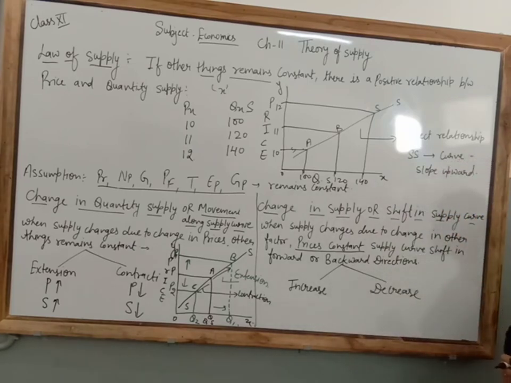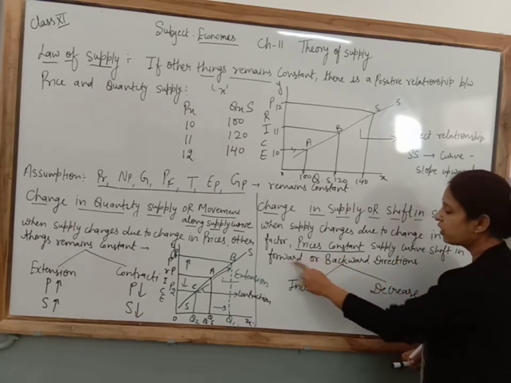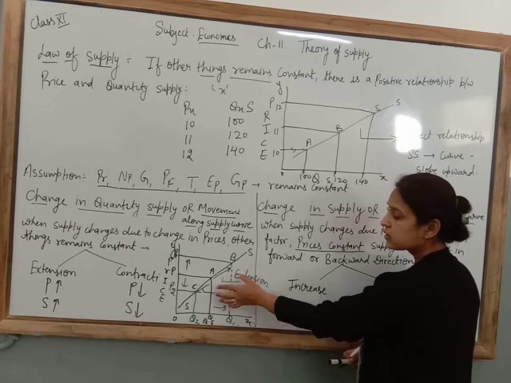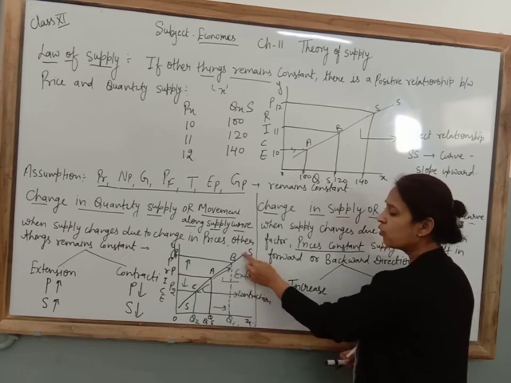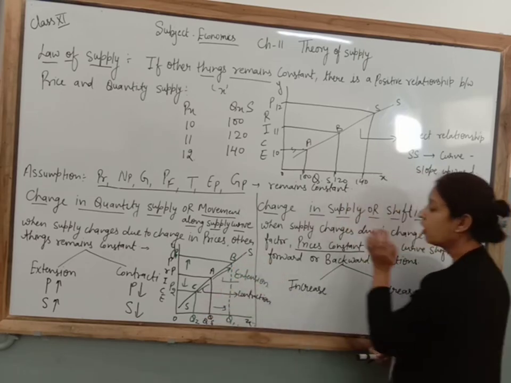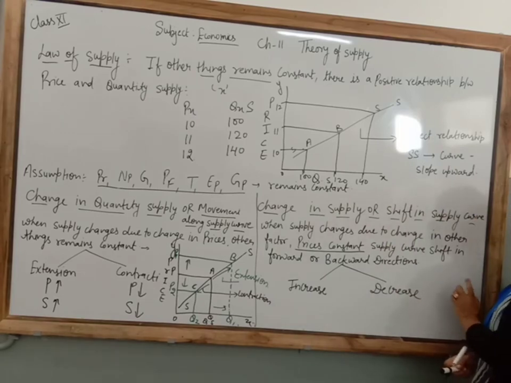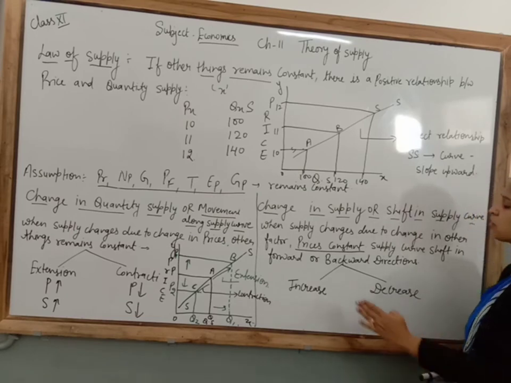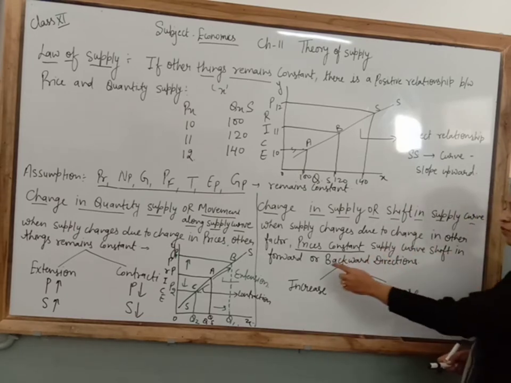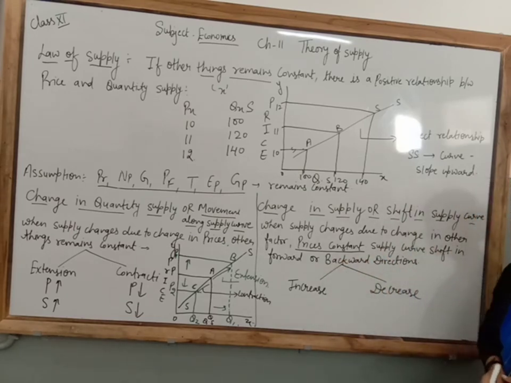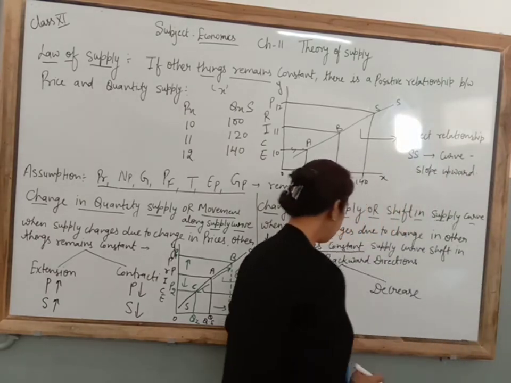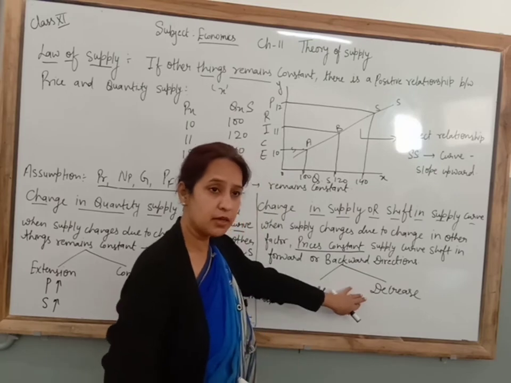So in that condition what happens? The supply curve shifts in which direction? Forward direction or backward direction. When the supply curve changes due to prices, in that condition the supply curve moves only in an upward or downward direction. But when the supply curve changes due to a change in other factors and prices remain constant, the supply curve shifts in a forward direction or backward direction. There are also two types, increase and decrease in supply curve.